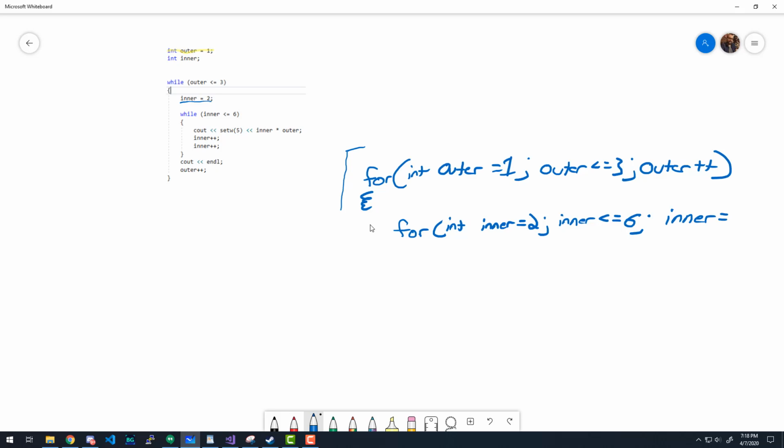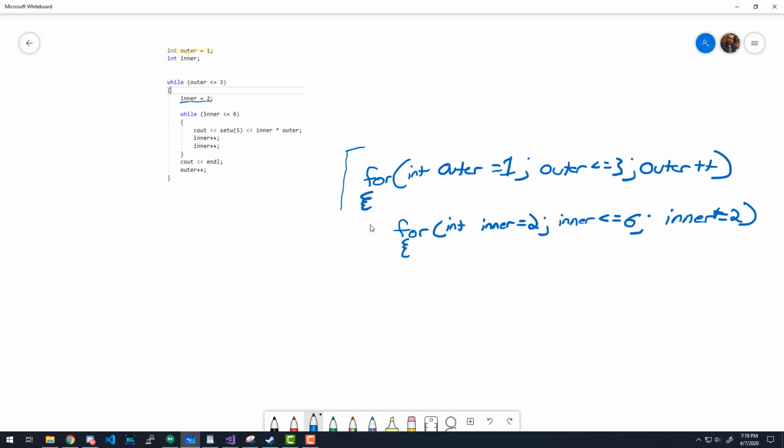Or you can do inner plus equals 2, which is shorthand for inner equals inner plus 2. Because if you just write inner plus 2, inner is not getting changed there. You're just writing a mathematical expression that doesn't set the value of inner. You see that, Alex? Yeah, I see that.